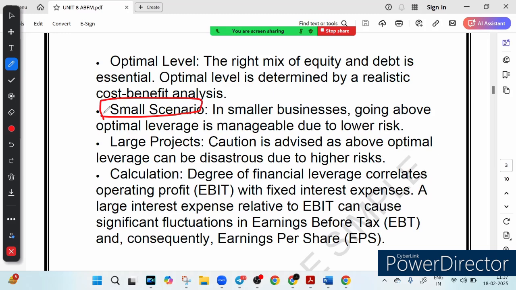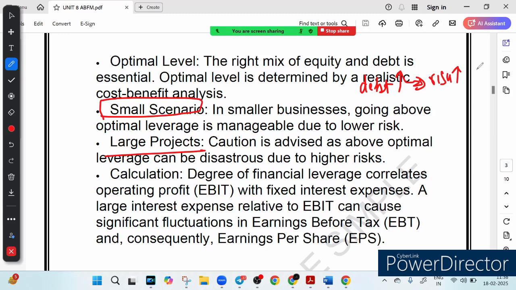But here is the catch. Suppose there is a big project. For a larger business or big project, too much debt can be a disaster. More debt means more risk. Obviously, if you are increasing the debt, it means you are taking risk, isn't it? So more debt is more risk, right? And if things don't go as planned, you could be in trouble, right?